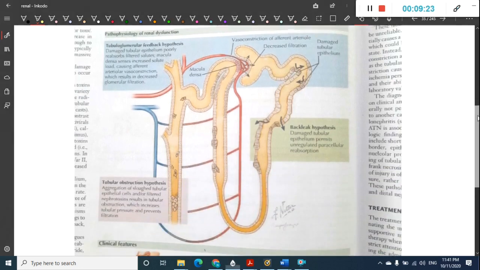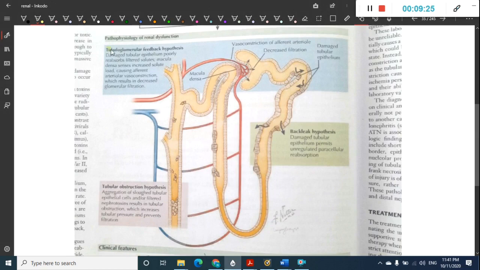damage to the tubules. How is there damage to the tubules? One, by the tubuloglomerular feedback hypothesis. According to the tubuloglomerular feedback hypothesis, whenever there is damage to the tubular epithelium, this will reabsorb the filtered solutes. All the solutes which were filtered are reabsorbed by the damaged tubular epithelium. Macula densa also senses increased solute load. Okay, and as a result it causes arteriolar vasoconstriction resulting in decreased